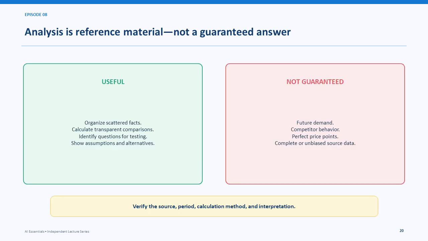Analysis can organize scattered facts, calculate transparent comparisons, identify questions, and show assumptions. It cannot guarantee future demand, competitor behavior, perfect price points, or complete source data. Verify sources, period, method, and interpretation.